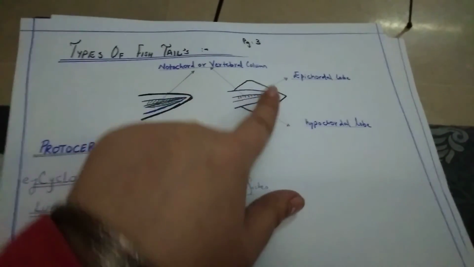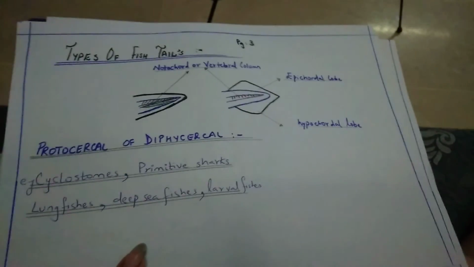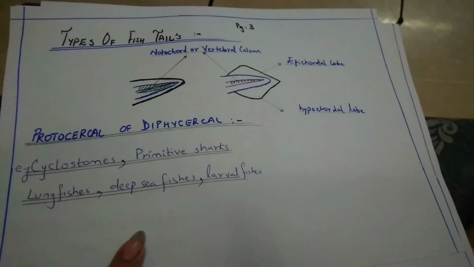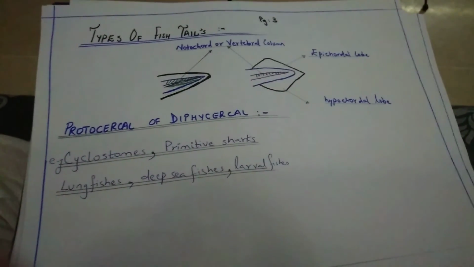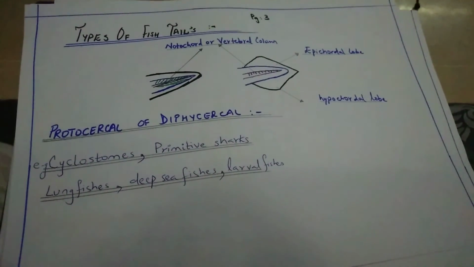Then we have the epicaudal lobe and hypocaudal lobe. This type of fish fins or fish tails are called protocercal or diphycercal. You have to remember this and you have to mention it when you are mentioning the characteristics of the fishes.